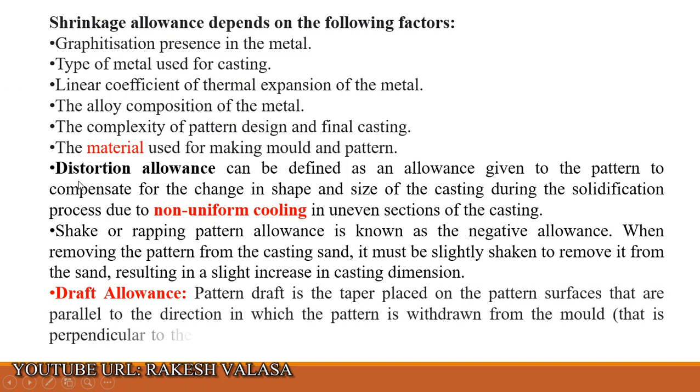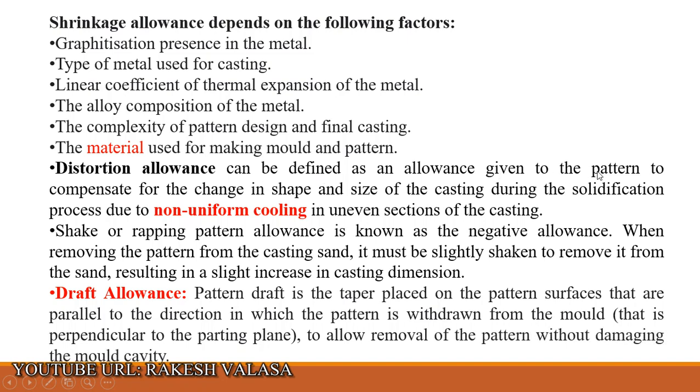The second one is distortion allowance, which can be defined as an allowance given to the pattern to compensate for the change in shape and size of the casting during solidification process due to non-uniform cooling in uneven sections of the casting. In the given question, it is given as uniform cooling, so the correct one is non-uniform cooling. Shake or rapping pattern allowance is known as negative allowance. It is given as a correct statement. So in option 3, statement C is correct.